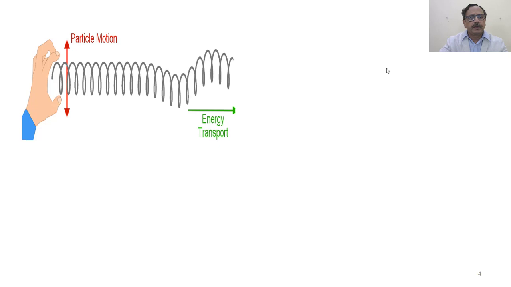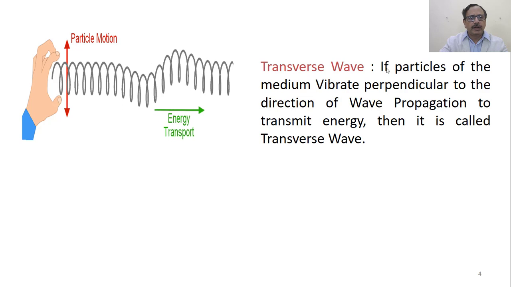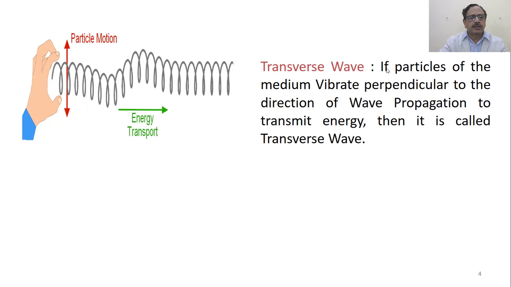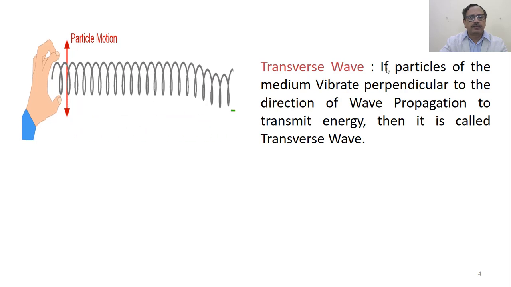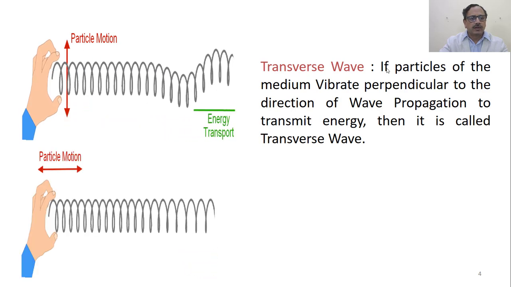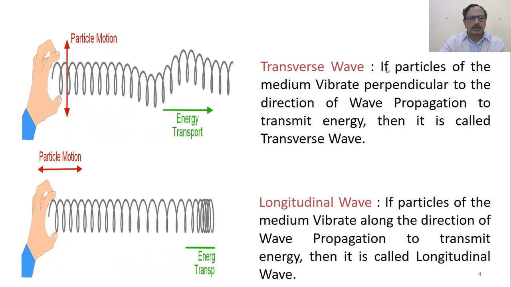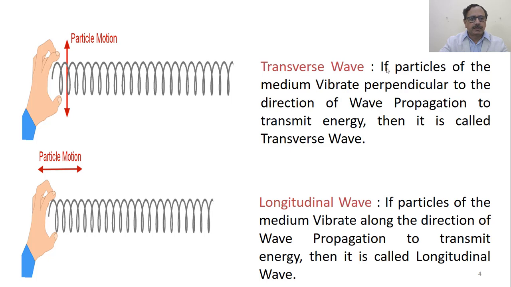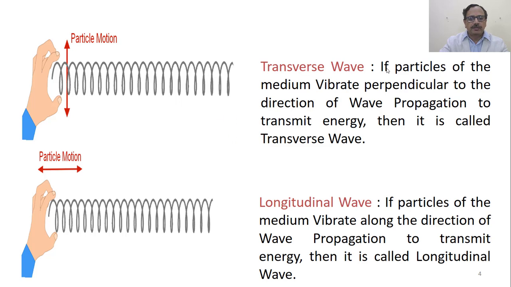Coming to the transverse waves, if we look at how the transverse waves propagate, in the direction of the wave, if you observe, the wave particles are moving perpendicular to the direction of the wave. This is called transverse waves. On the other hand, if we look at the longitudinal waves, here the particles of the medium move in the direction of the propagation of the wave.